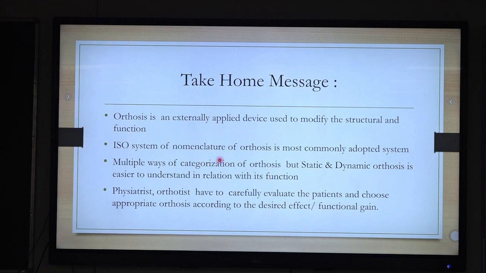With this, I will summarize. Orthosis is an externally applied device used to modify the structure and function. ISO classification or nomenclature is the most commonly adopted system. There are multiple ways of categorization, but the static and dynamic orthosis categorization is easier to understand their function. The physiatrist and orthotist have to carefully evaluate the patient and choose the appropriate orthosis according to the desired effect or functional gain. Thank you very much for your patient listening.